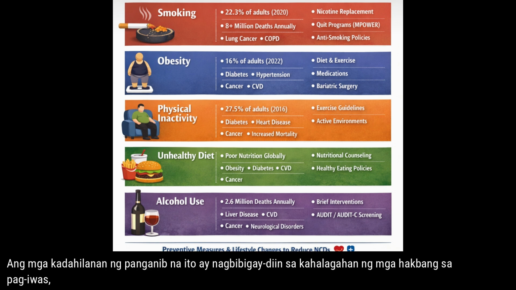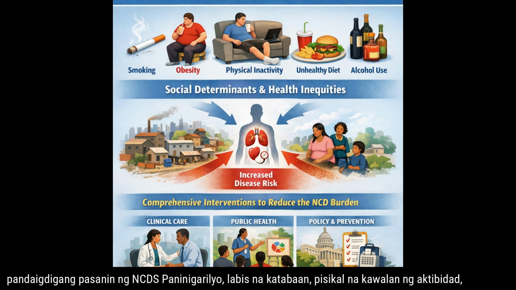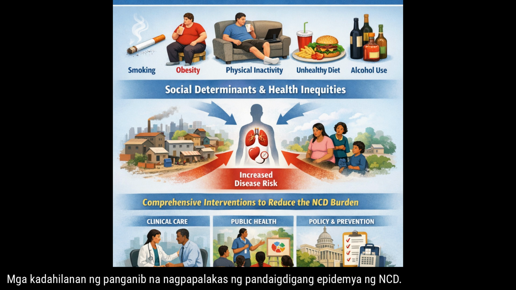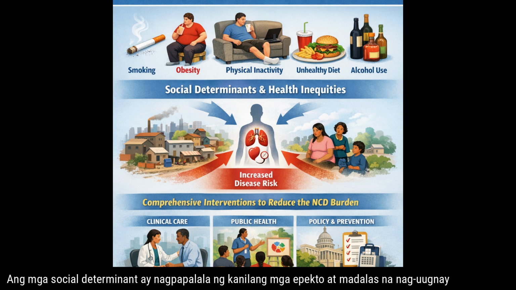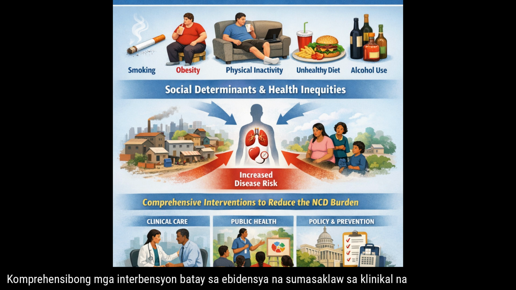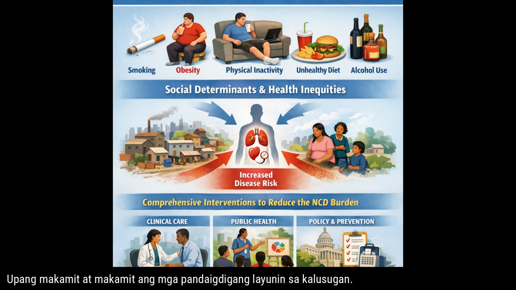These risk factors emphasize the value of preventive measures, lifestyle modifications, and public health strategies in reducing the global burden of NCDs. Smoking, obesity, physical inactivity, unhealthy diets, and alcohol use are the principal modifiable risk factors fueling the global NCD epidemic. Social determinants compound their effects and often intersect within individuals and communities, amplifying disease risk and health inequities. Comprehensive, evidence-based interventions spanning clinical care, public health, and policy are essential to curb the NCD burden and achieve global health targets.